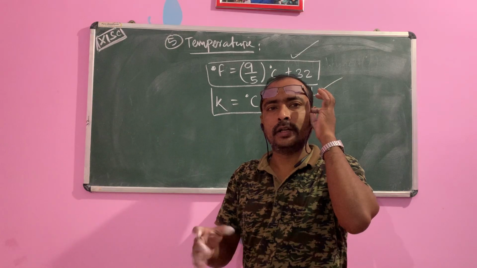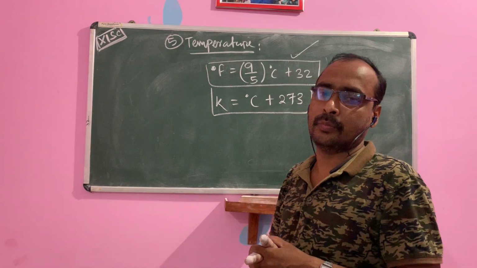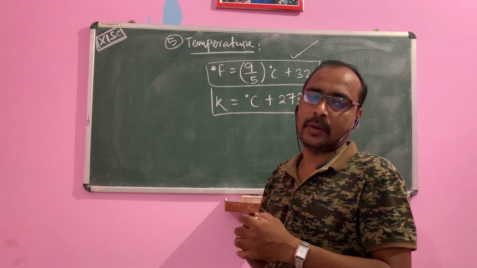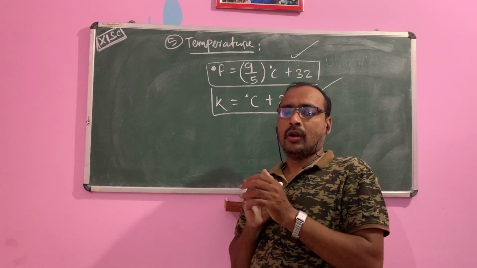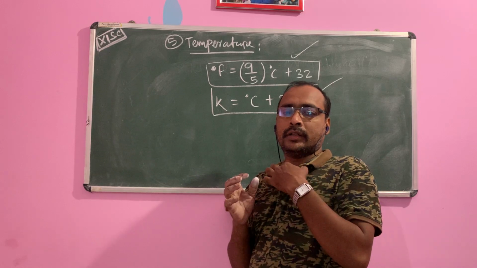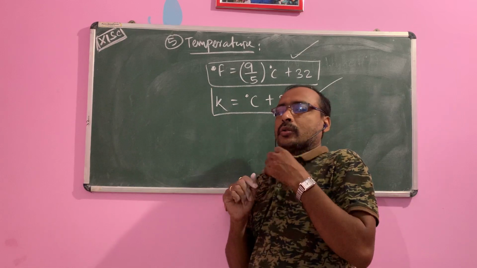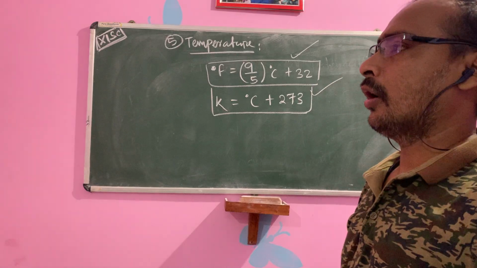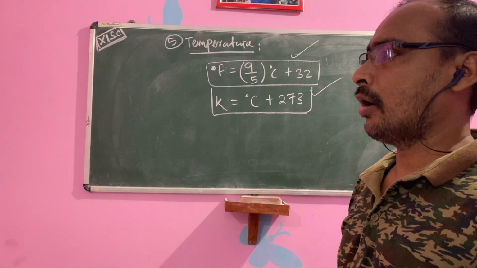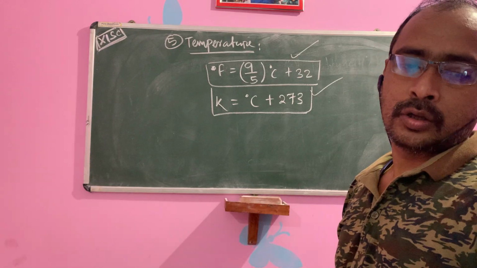There are 5 laws in your book: law of conservation of mass, law of definite proportion, law of multiple proportion, Gay-Lussac's law, and Avogadro's law.